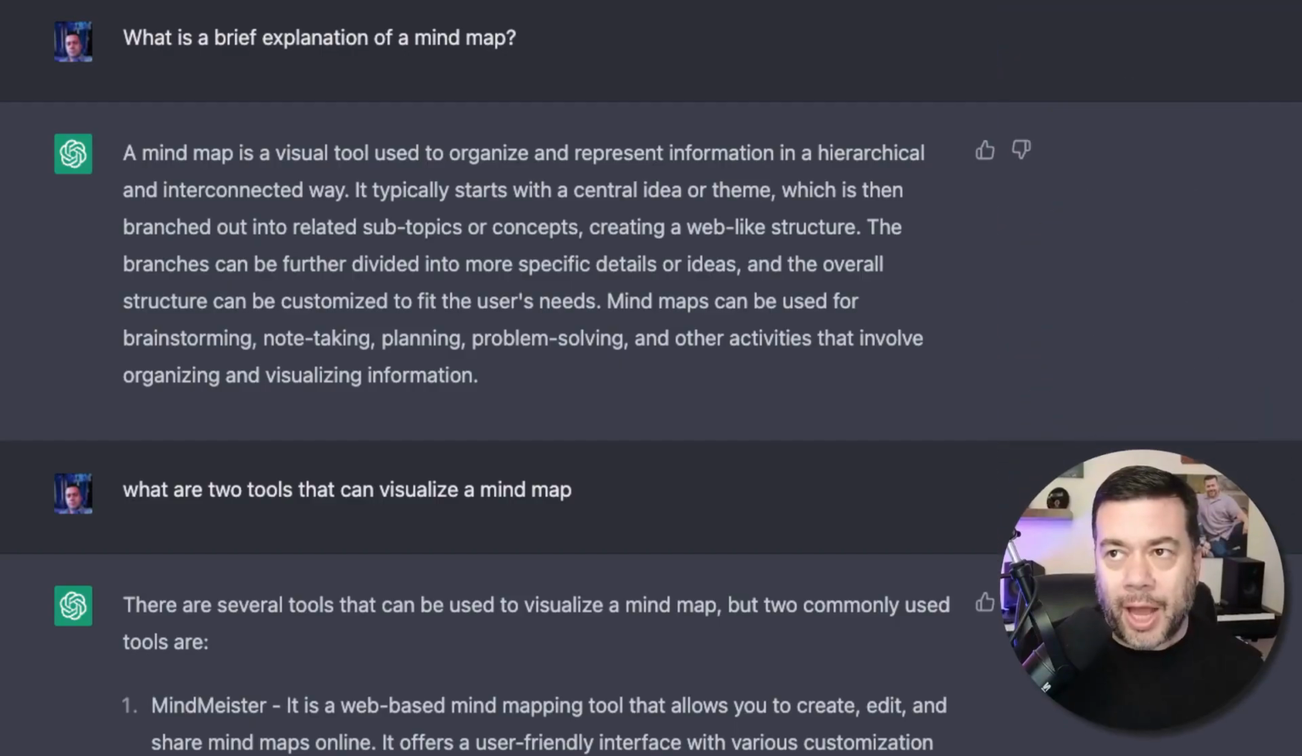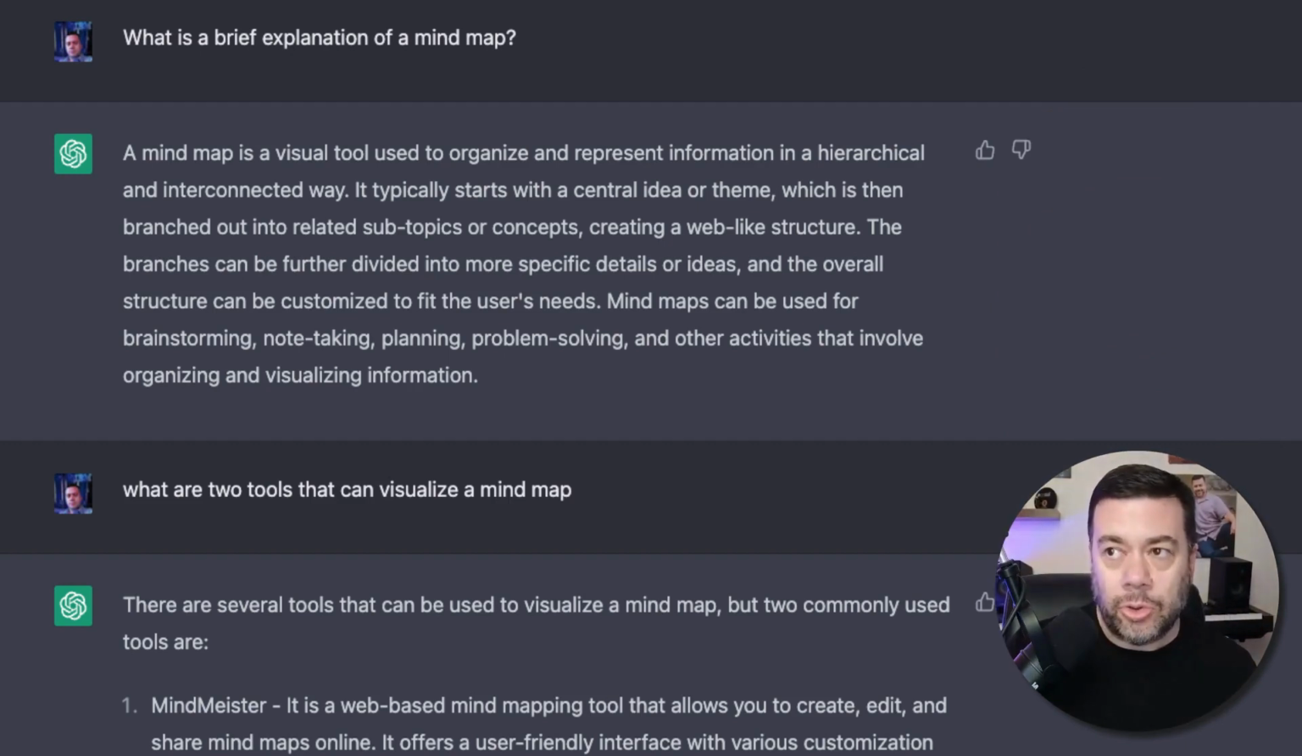Okay, so right off the bat, I asked ChatGPT, what is a brief explanation of a mind map? A mind map is a visual tool used to organize and represent information in a hierarchical and interconnected way. It typically starts with a central idea or theme, which is then branched out into related subtopics or concepts, creating a web-like structure. The branches can be further divided into more specific details or ideas, and the overall structure can be customized to fit the user's needs. Mind maps can be used for brainstorming, note-taking, planning, problem-solving, and other activities that involve organizing and visualizing information.